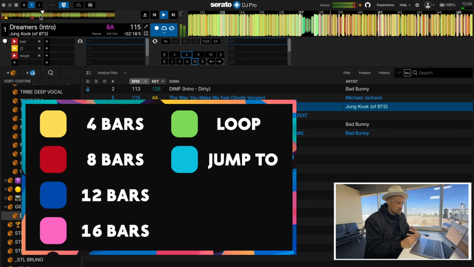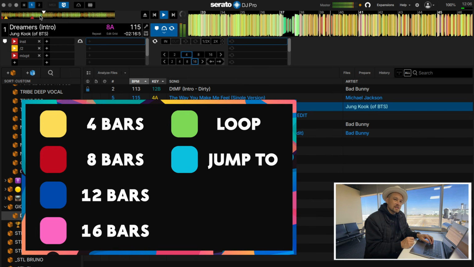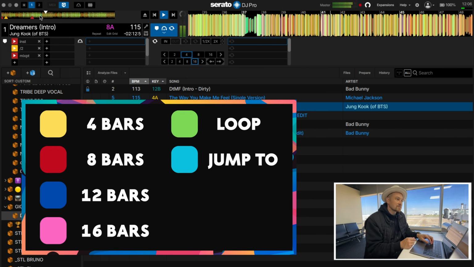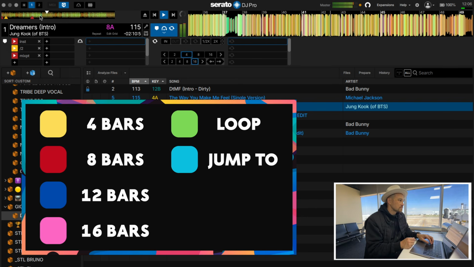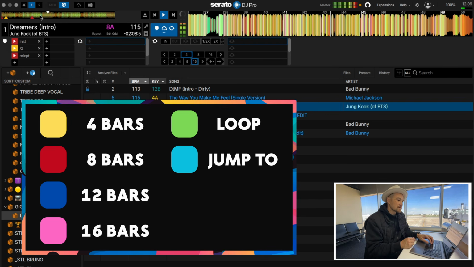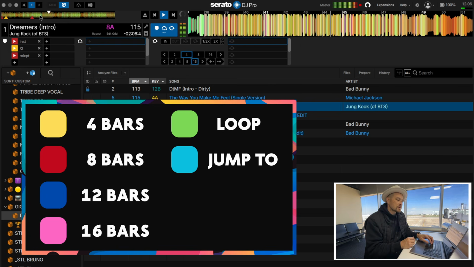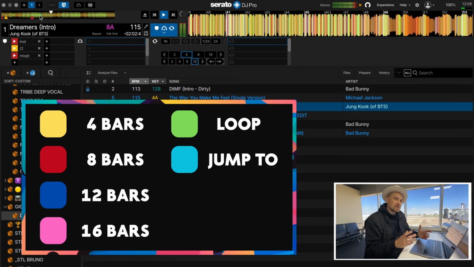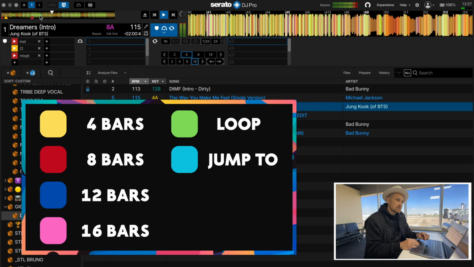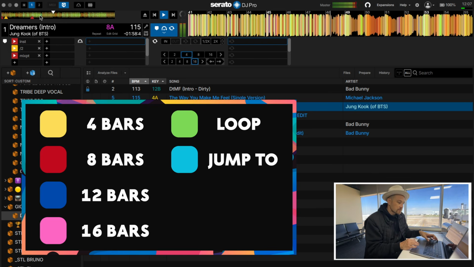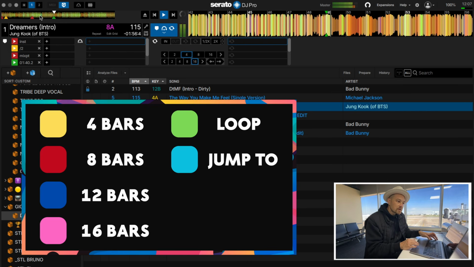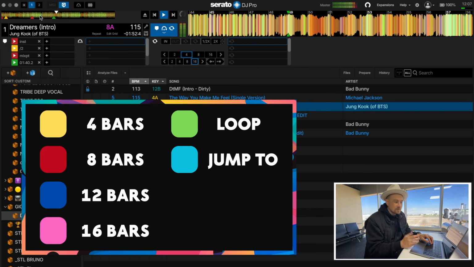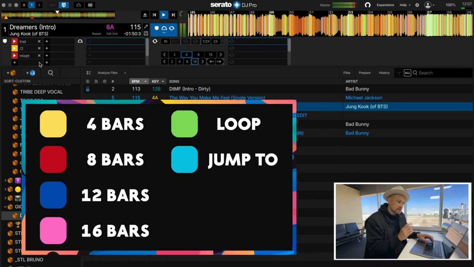New verse. This sounds like Jason Derulo. I don't know if it is or not, but it sounds like him. Okay, it's the verse. Still part of the verse. Okay, starts to get into the hook. I set a hot cue there. I'm probably not gonna use it though. I'm gonna delete it.